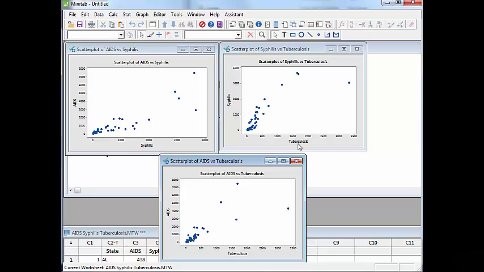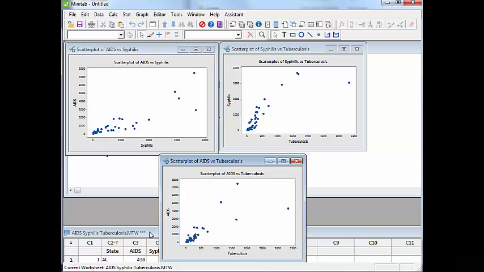But what might be causing this stuff? If you take a second to think about it, maybe it has something to do with sexual activity. I know that AIDS and syphilis are sexually transmitted diseases. Is tuberculosis? Well, no, I don't think so. But when people are having sex, they're also in very close proximity, and so maybe that's how they can get tuberculosis. So hey, maybe this makes sense. Maybe it's all tied to sex. When I give this data set to my undergraduate majors or even graduate students, that's by far the mode response.